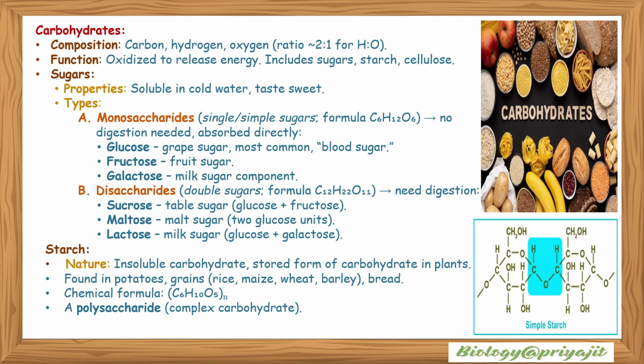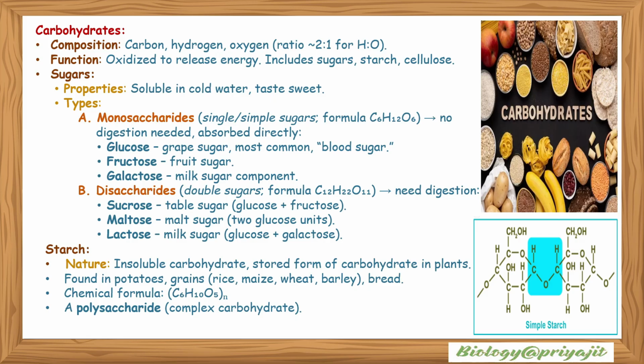Disaccharides: di means two, so where two sugar units are there, it needs digestion. Sucrose, the table sugar, when digested, will form glucose and fructose. When maltose is digested, it will form two glucose units, and the milk sugar lactose, when digested, will produce glucose and galactose.